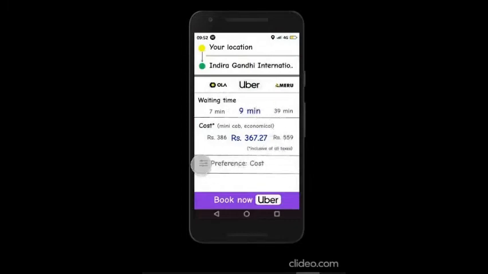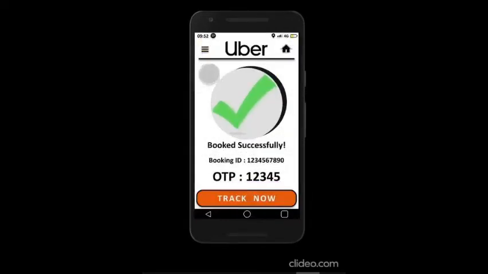The default filter here is the minimum cost, which can be changed using this button. After clicking on the Book Now option, it redirects you to the said app, that is Uber here, and you can book your cab easily.